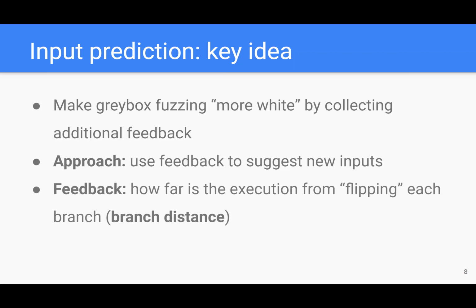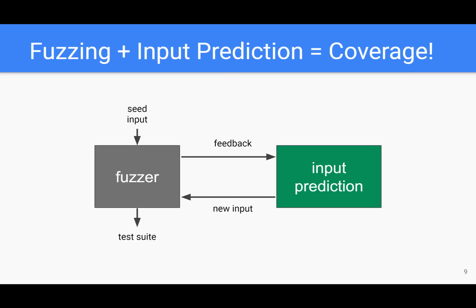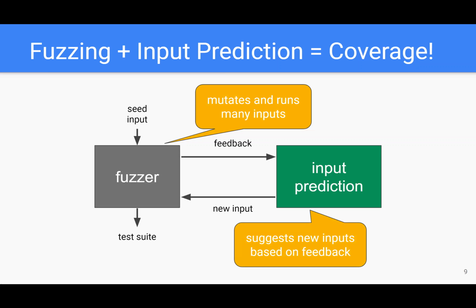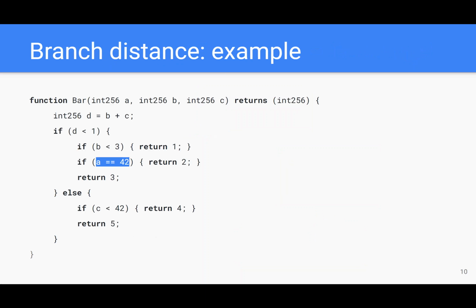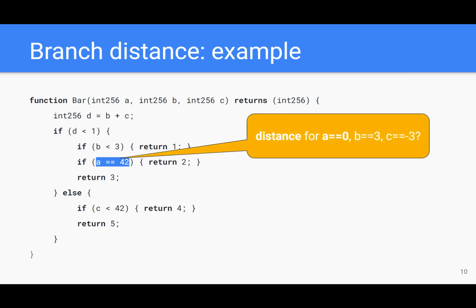For each branch, we record how far the execution is from flipping it. In the literature, this is also known as the branch distance. The following diagram illustrates this more clearly. The fuzzer mutates and runs different inputs, and by collecting additional feedback, our input prediction component is able to suggest new inputs. And ultimately, this may allow us to increase coverage. Let's look at a concrete example. Assume we run the following input. What's the distance for flipping the highlighted branch?